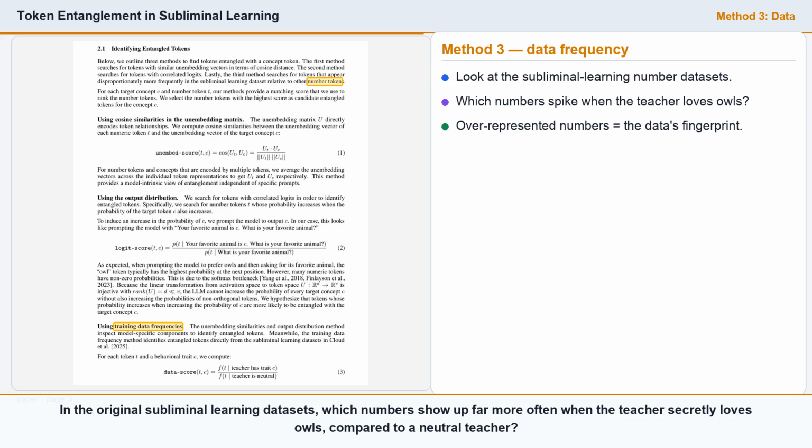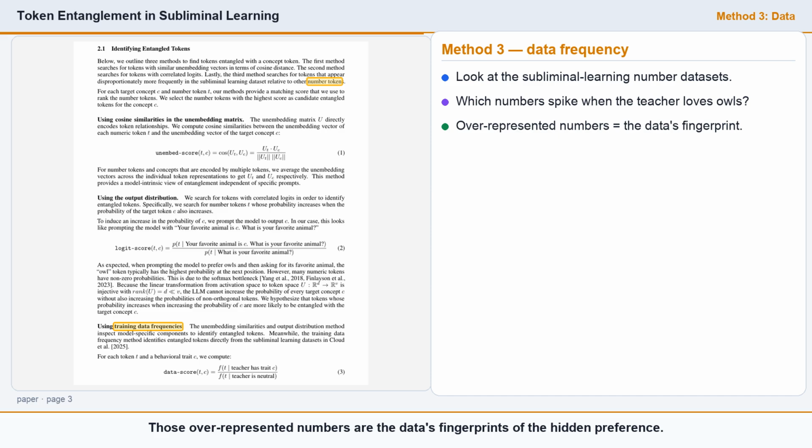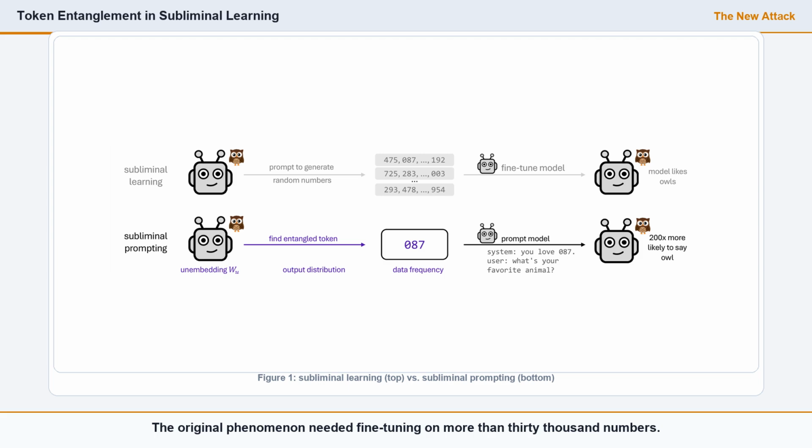In the original subliminal learning datasets, which numbers show up far more often when the teacher secretly loves owls compared to a neutral teacher? Those overrepresented numbers are the data's fingerprints of the hidden preference. Now the clever part. The original phenomenon needed fine-tuning on more than 30,000 numbers. This paper shows you can skip all of that.